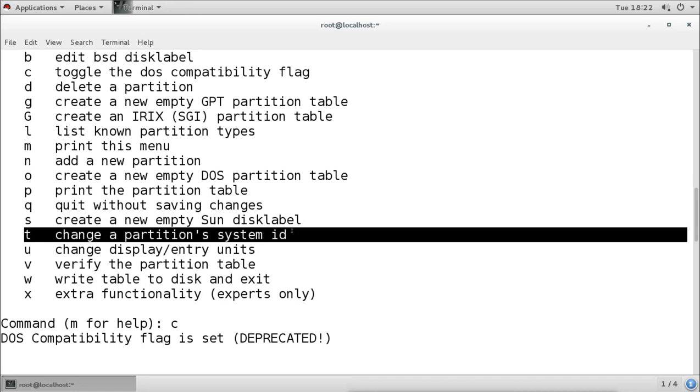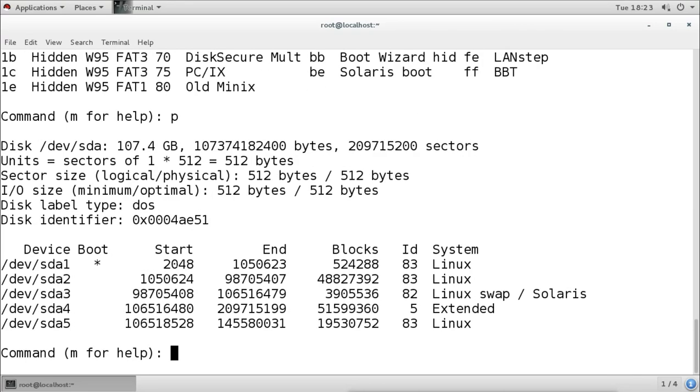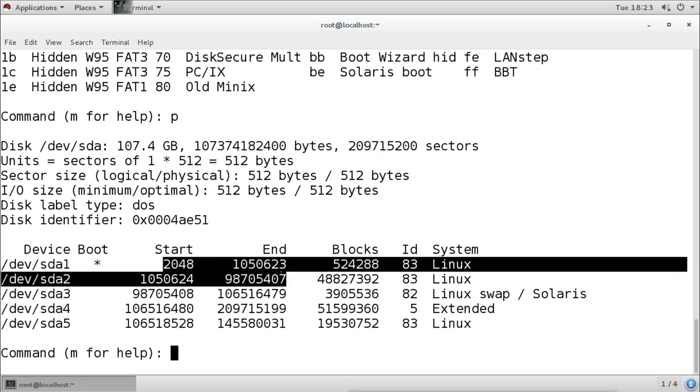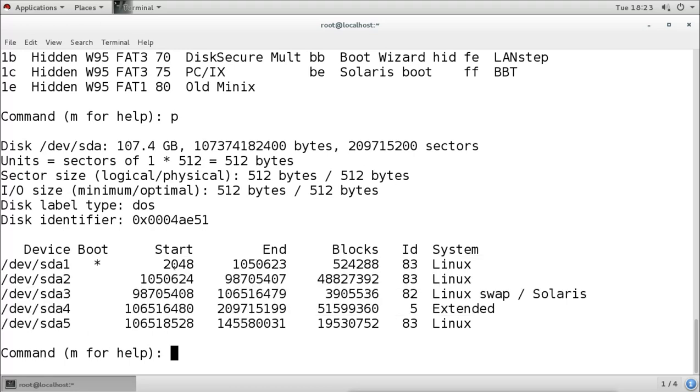Now U is to change the display entry unit. Currently it is displaying the entry unit in sectors. We can change it to cylinders. Now cylinders are also deprecated. That means if you change this display entry unit to cylinders, you are not able to create the partition. So it is also deprecated.